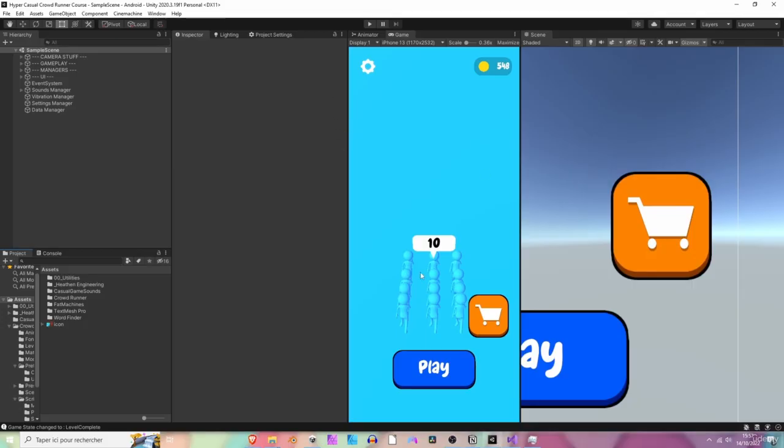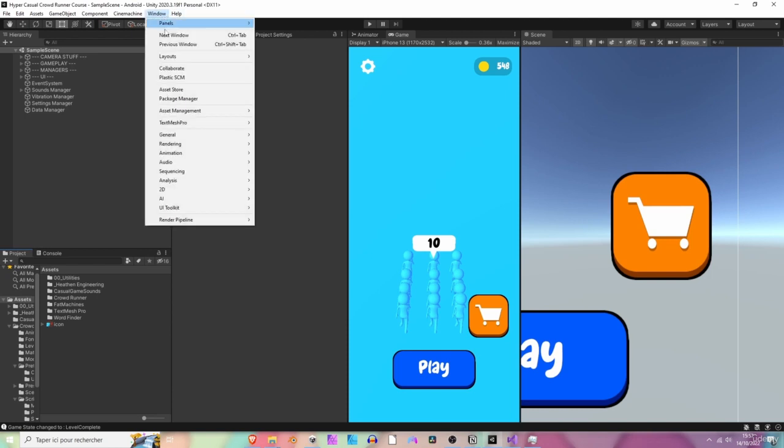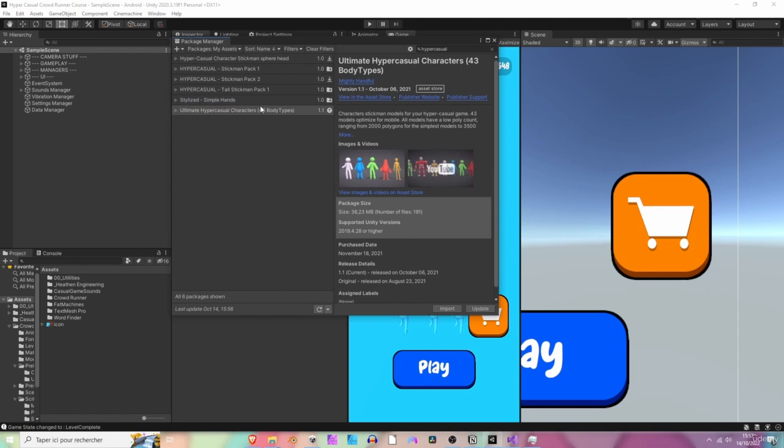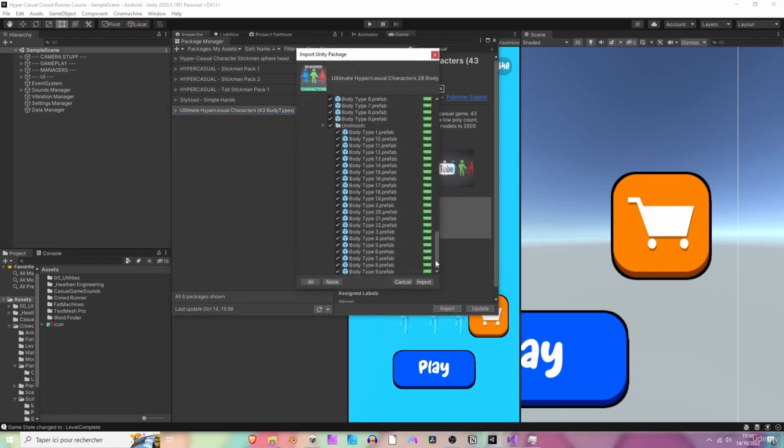Okay. So I've already downloaded them. So I'm just going to add them from the package manager. For that, we are going to click on Window, Package Manager, and here I have it already selected. So cool. Let's import it. So here you want to import everything.